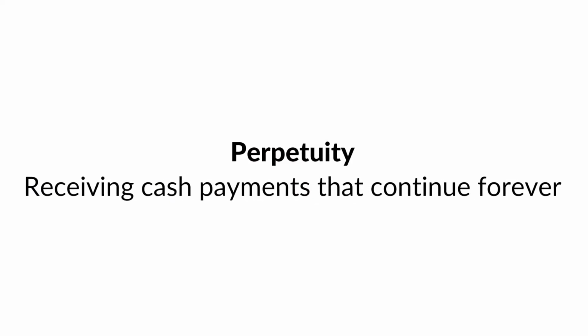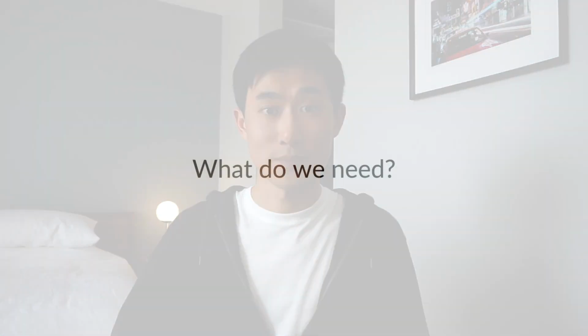Buffett and Munger's approach to hold businesses forever is not really a surprise. Buffett has held Coca-Cola for 32 years, since 1988. Since Buffett and Munger's method is so similar, all we need to do is use Mohnish's method and change it from selling at year 10 to holding it forever. And to do this, we need to introduce a concept called perpetuity. It is the idea of receiving cash payments that continue forever. And this is exactly what's going to happen when we hold a business forever. The business will continue generating cash for us forever.